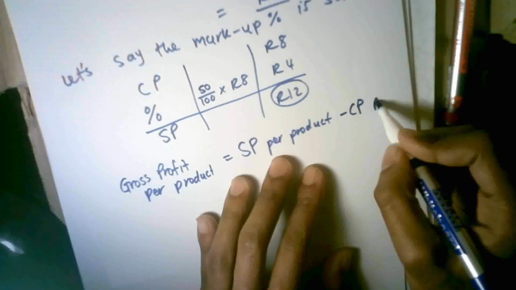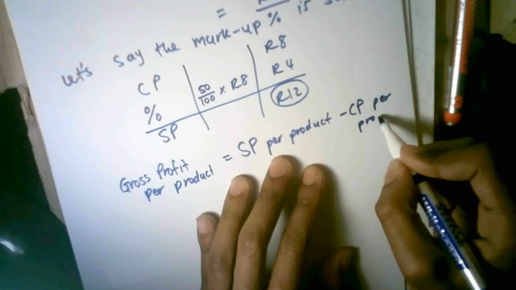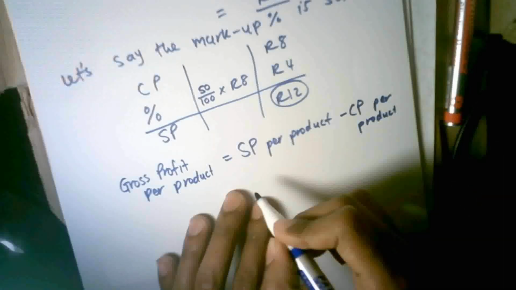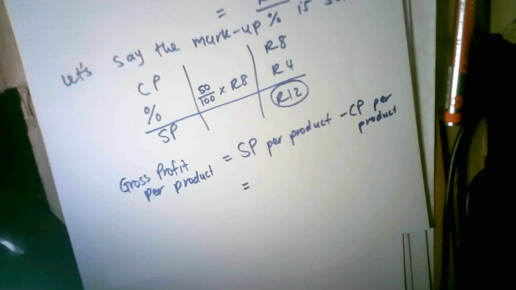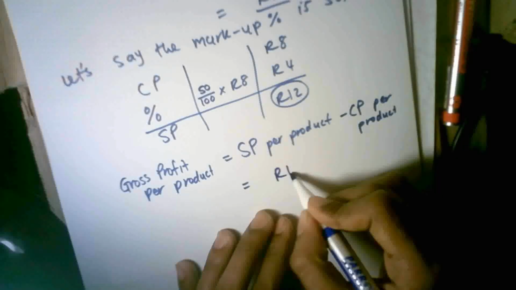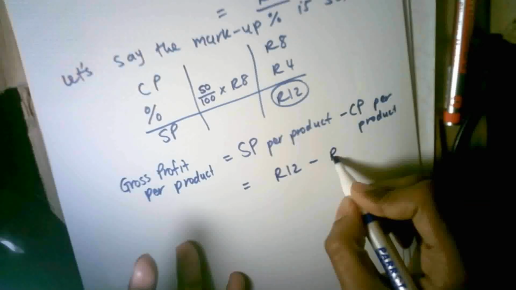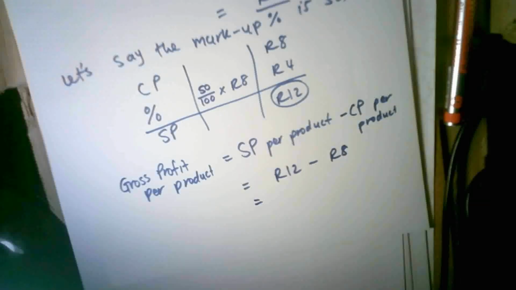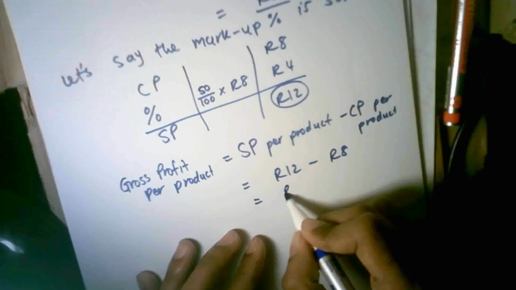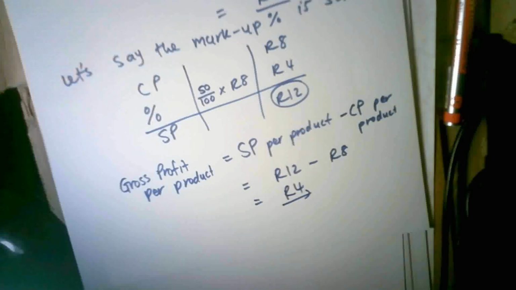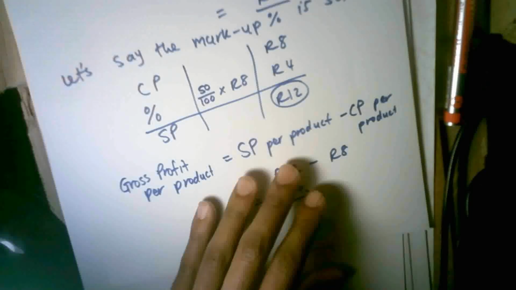Minus your cost price per product. So my selling price per product is 12 Rand minus my cost price per product, which is 8 Rand. So what is my gross profit per product? It's going to be 4 Rand. So what does that mean? It means when I sell one book, I'm making a profit of 4 Rand for one product.